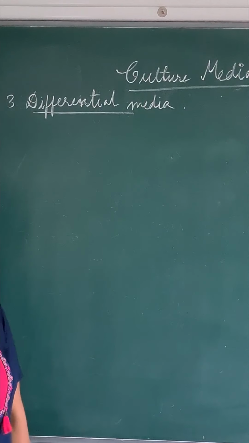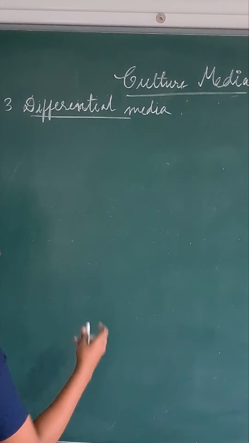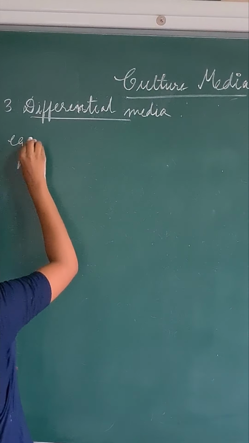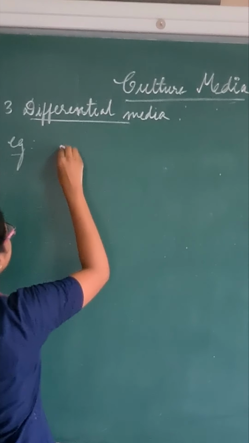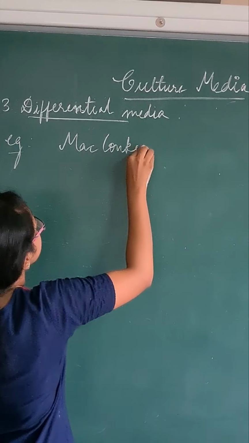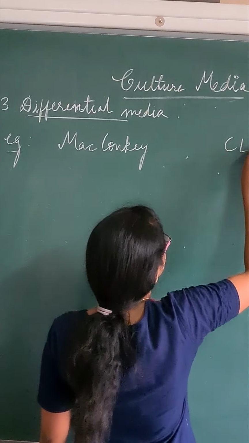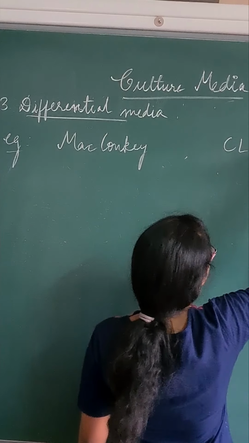Let us study about differential media. It is mainly used to differentiate the organisms. The best examples of differential media are MacConkey agar and CLED.